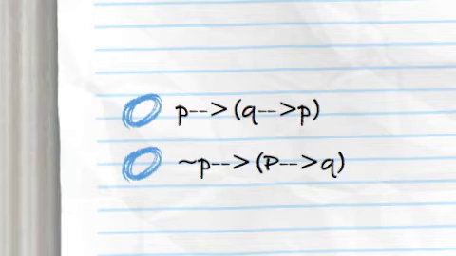So this is what's sometimes called the paradox of material implication. And it can be summed up in these two formulae I have here. The first one says, if P, then if Q, then P. And the second one says, if not P, then if P, then Q. So why are these surprising? Well, the first statement there says that if P is true, then any proposition whatsoever entails P.